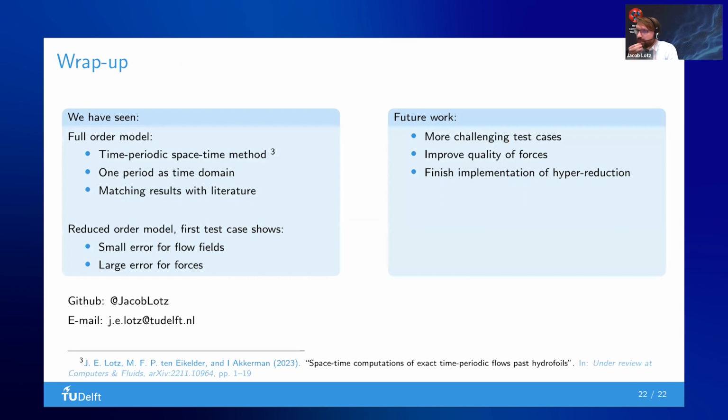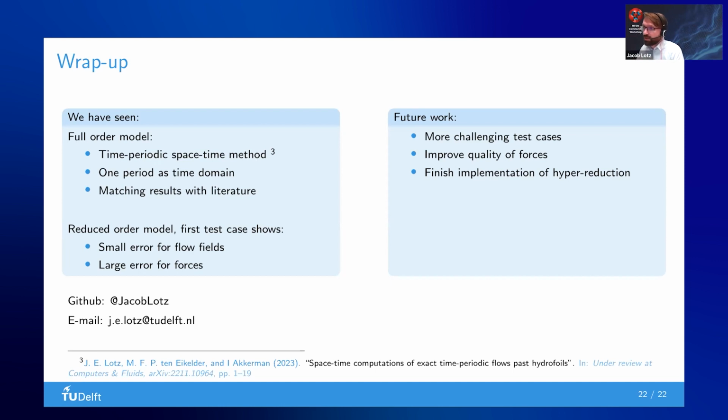As a wrap up, I showed you the full order model, which is time periodic in space-time. We have only one period as time domain because we use this time periodic boundary condition. Now it's more like a boundary value problem, and we have matching results with the literature. For the reduced order model, the first test case shows very small errors for flow fields, but large error for forces.